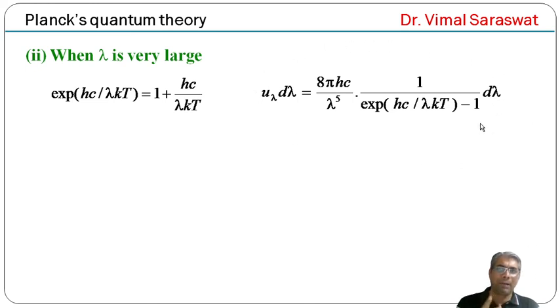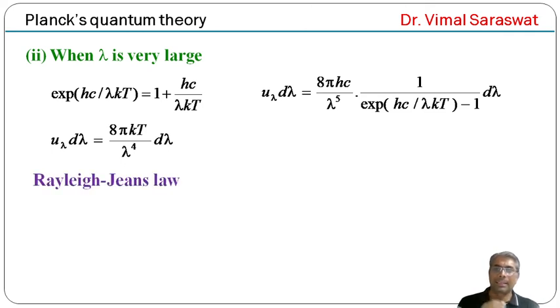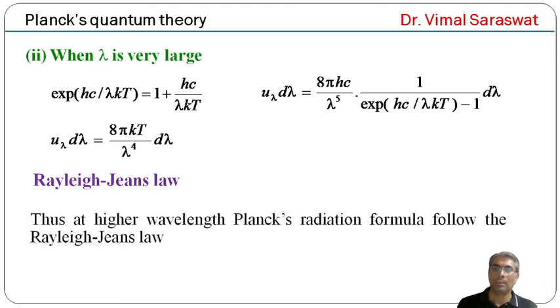This is actually our Planck's radiation formula. So we replace exponential hc upon lambda kT minus 1 by hc upon lambda kT. So u lambda d lambda is equal to 8 pi kT upon lambda raised to 4 d lambda. And this is Rayleigh-Jeans law. It means at the higher wavelength side, Planck's radiation formula follows the Rayleigh-Jeans law. Thus, at higher wavelength, Planck's radiation formula follows the Rayleigh-Jeans law.